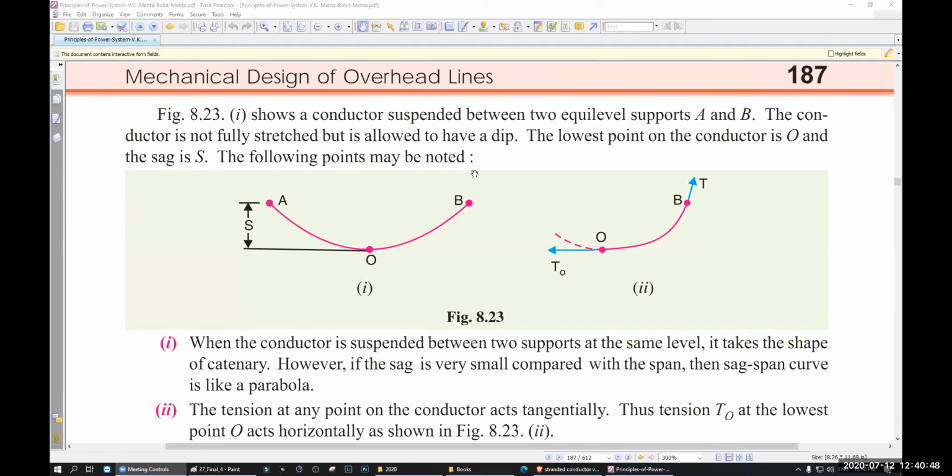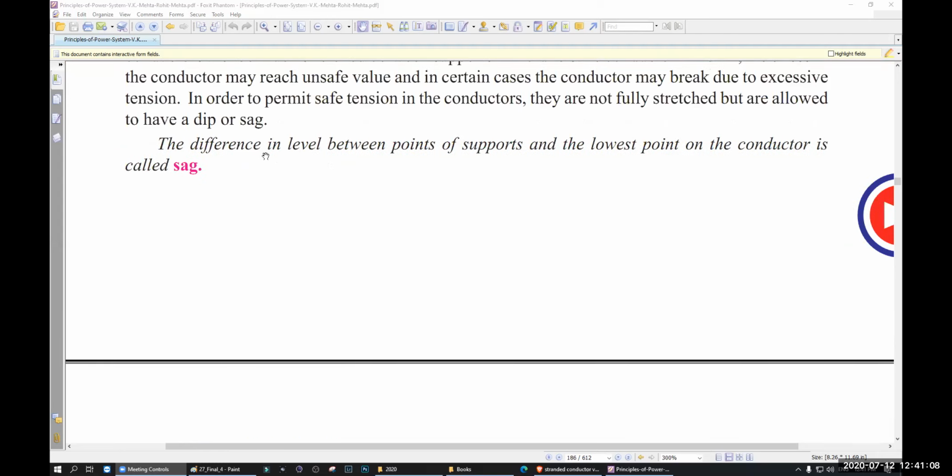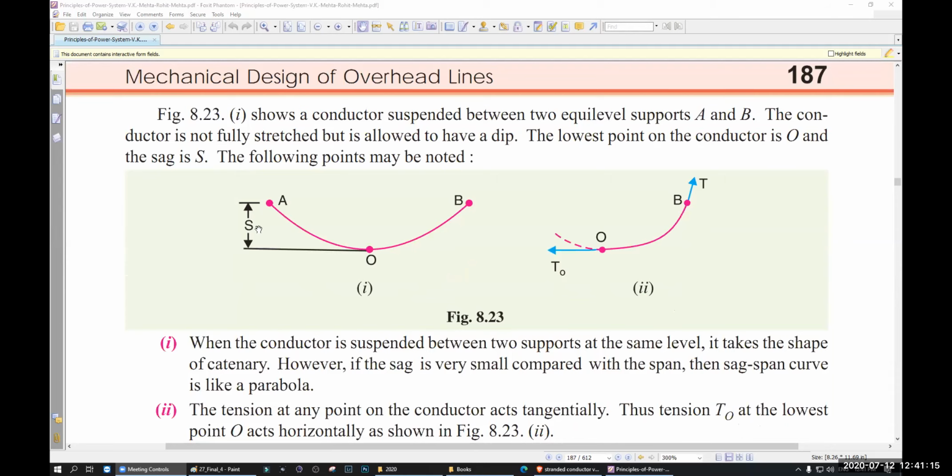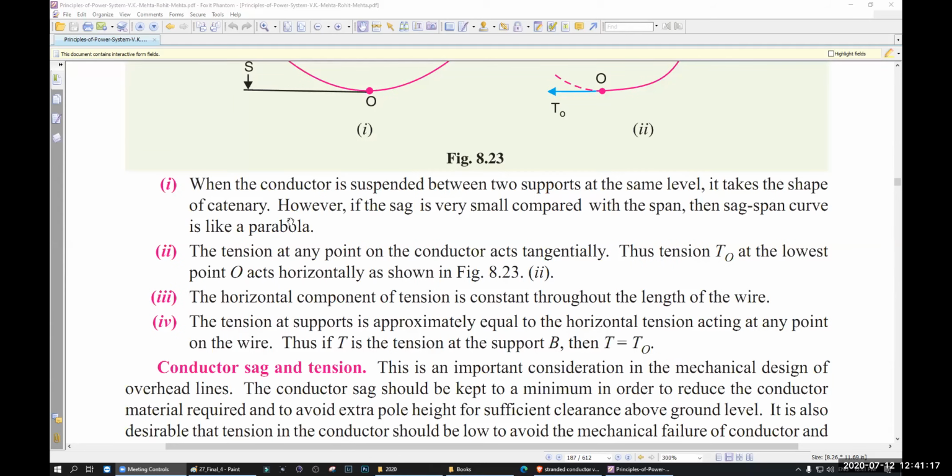That is called sag. Sag is the difference between the level of highest point and the lowest point. That means the height difference, where it was supposed to be and where it is. That is called sag. So why does sag happen? Due to gravity.